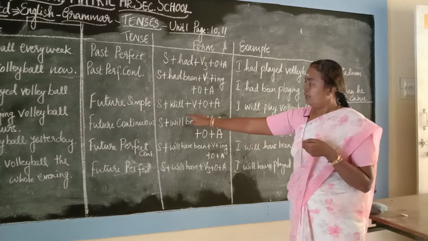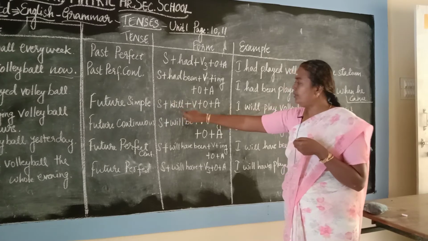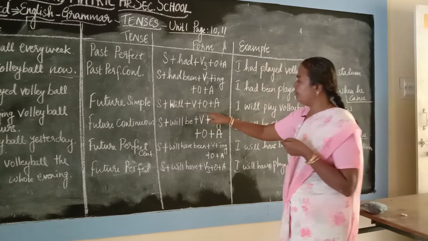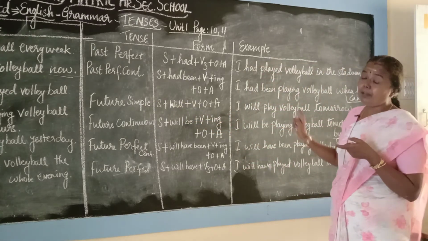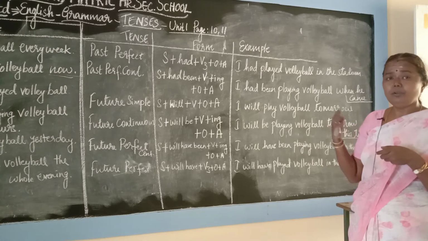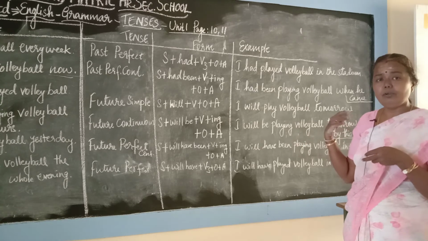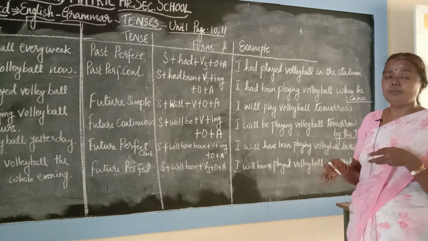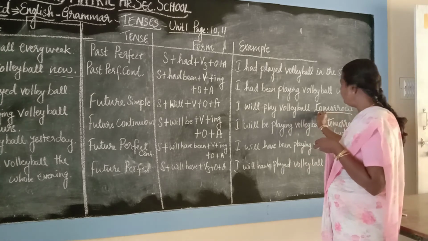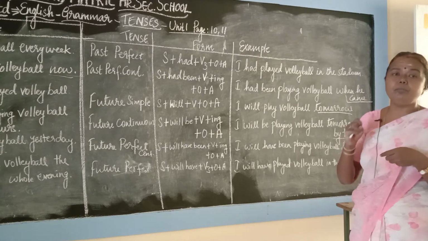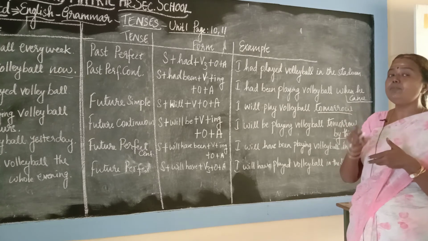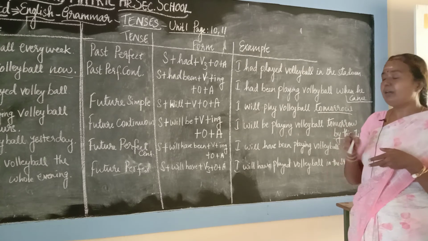Future simple. Subject plus will plus verb plus object plus adjunct. I will play volleyball tomorrow. I will play volleyball tomorrow evening. I will play cricket tomorrow evening. I will read books. I will go to library tomorrow. So when tomorrow comes, it is future tense. I already told you tomorrow means future tense. Today means present tense. Now also present continuous. Now means present continuous tense. Yesterday means past tense. Okay.